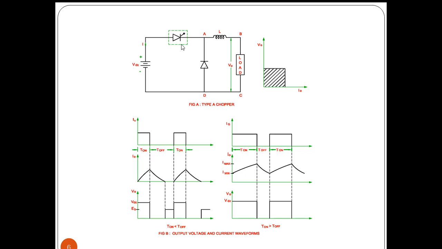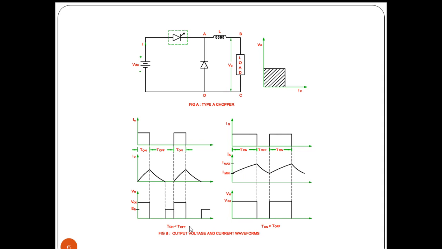Again, when we are turning on the SCR, the current will slowly increase, and when we turn off the SCR, the current will slowly decrease, and this will become zero. And if there is any back EMF voltage available across the load, that will be represented like this. Across the load, if there is any back EMF, that will be present for a short duration, even though the current is zero. Even though the current is zero in the circuit, due to that back EMF, there will be a small voltage available across the load.